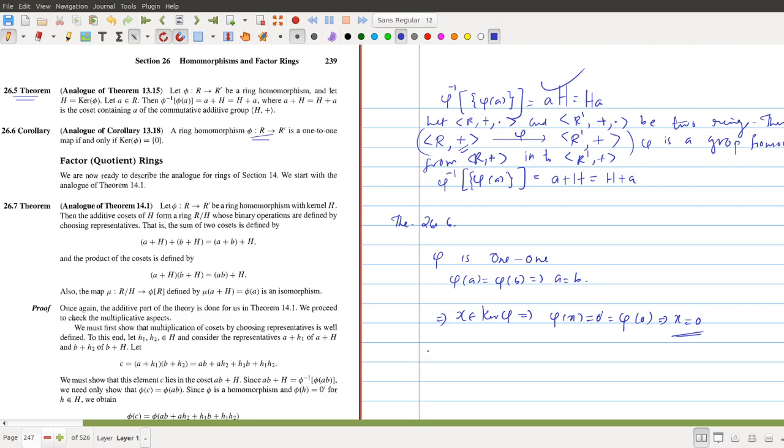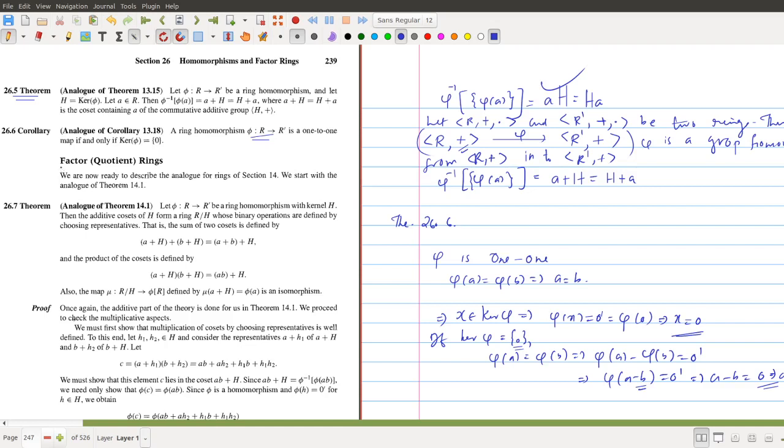On the other hand, if we expect the kernel to contain only the singleton set {0}, and we have phi of a equal to phi of b, that implies phi of a minus phi of b equal to 0 prime. That implies phi of a minus b equal to 0 prime. Since the image of a minus b is 0 prime, a minus b is a member of the kernel. Therefore, a minus b is equal to 0, and from this you can write a equal to b. So this proves theorem 26.6.